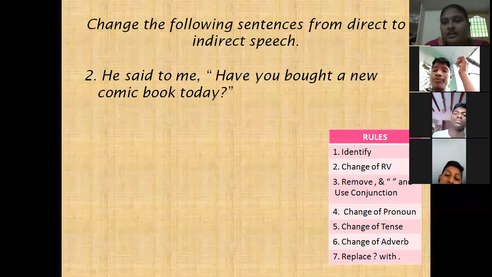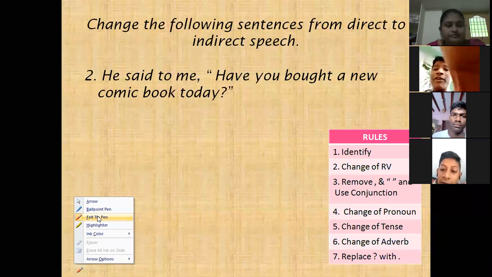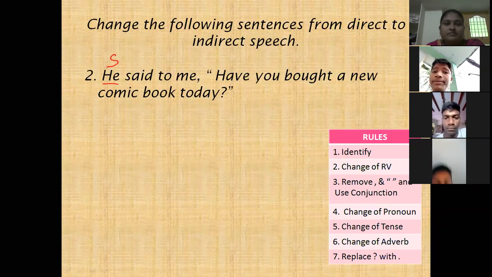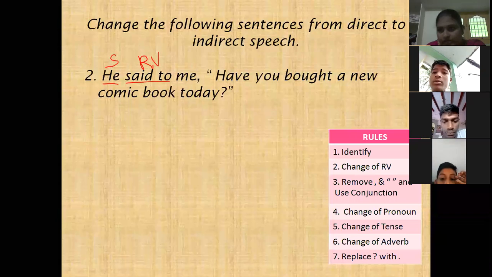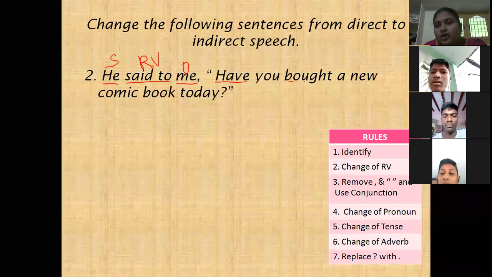Yes, next children. Start. What is the first point we have to do? Identify. Yes, what we have to identify? Subject. Said to. Reporting verb. Here, 'me' is the object. First, 'me' is a pronoun, first person. Next, 'have bought' is the verb. The verb is in present perfect. Change to past perfect.